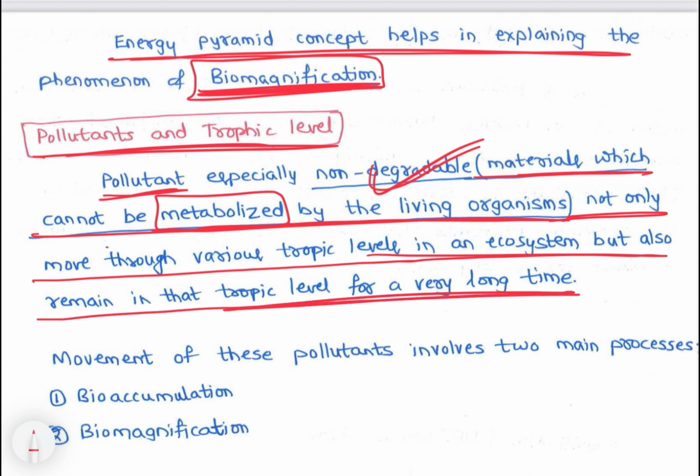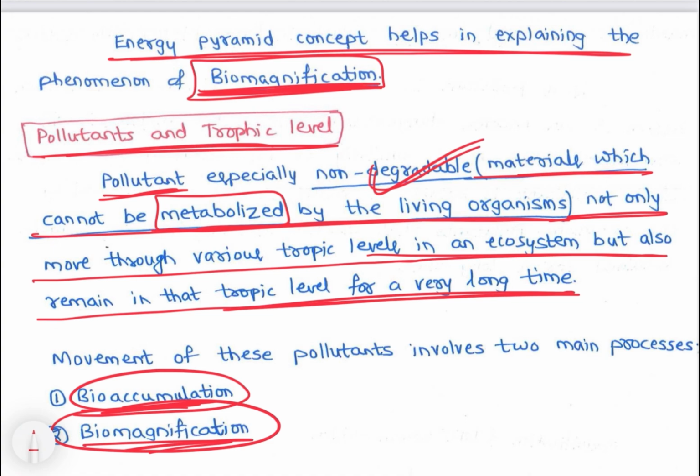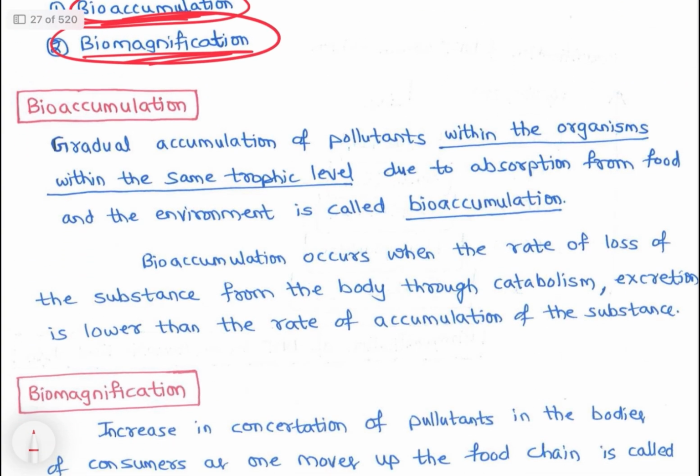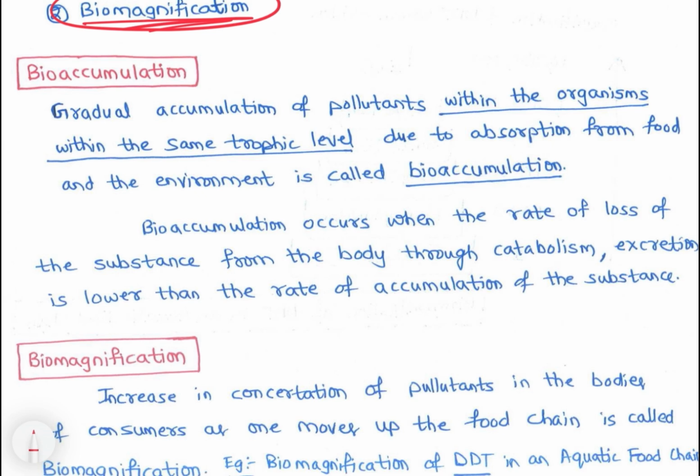Here we will be studying bioaccumulation and biomagnification. Energy pyramids help us in understanding the concepts of bioaccumulation and biomagnification.